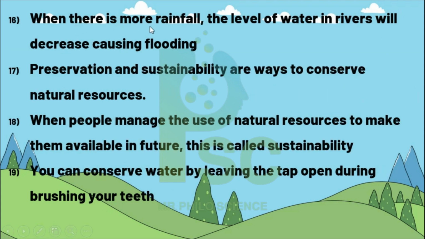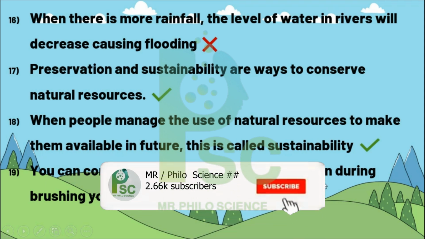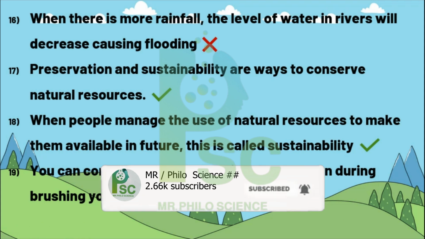16. When there is more rainfall, the level of the water in the river will decrease, causing flooding. False, because of the word decrease. Preservation and sustainability are ways to conserve natural resources. Right. Number 18. When people manage the use of natural resources to make them available in the future, this is called sustainability. Right. You can conserve water by leaving the tap open while brushing your teeth. Of course the answer is false.